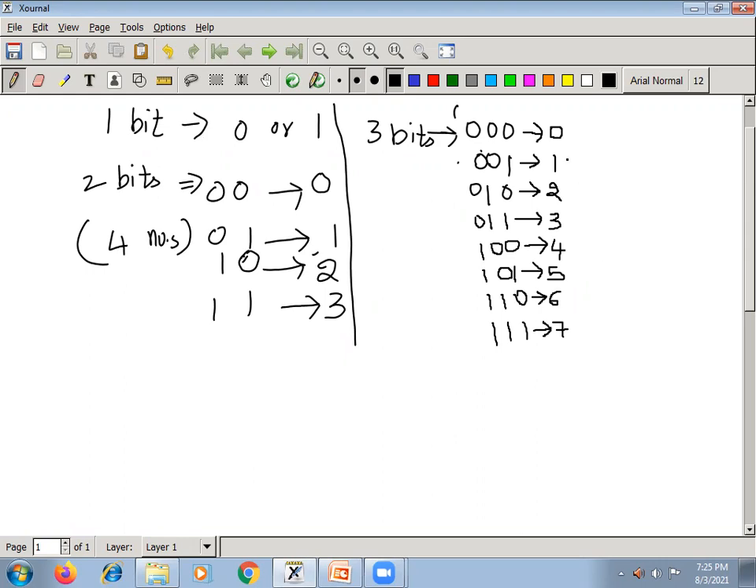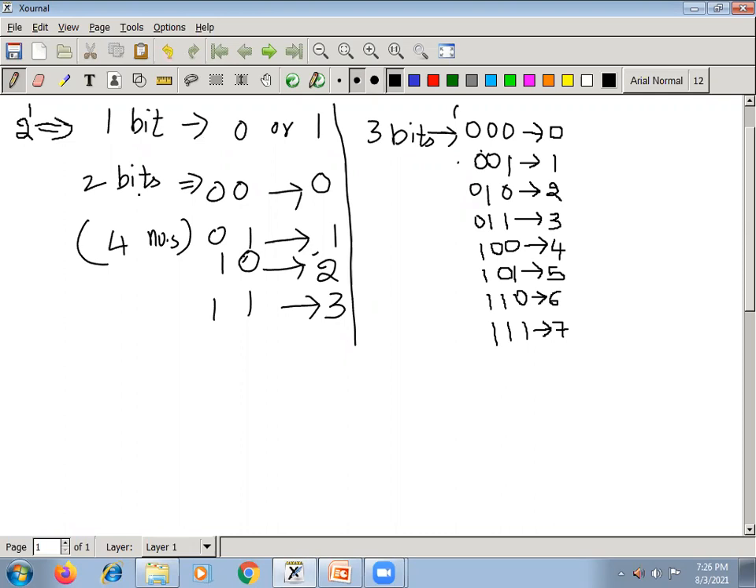So these are the 8 numbers, 0 to 7, that we can store. Now see here: when we have one bit, only two numbers you can store, either 0 or 1. How do you arrive at these two numbers? When you have one bit, the count of numbers you can store is 2 power the number of bits, that is 2 power 1.